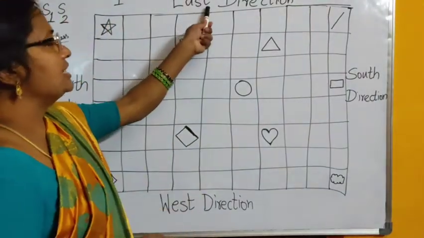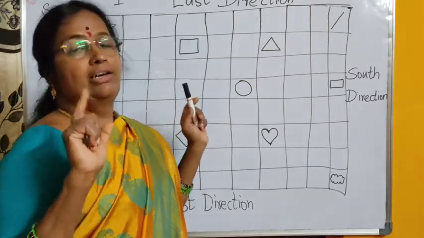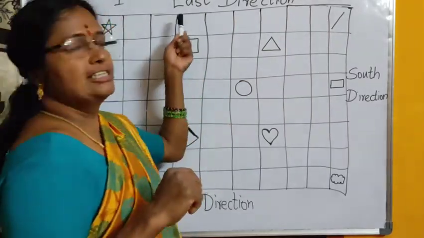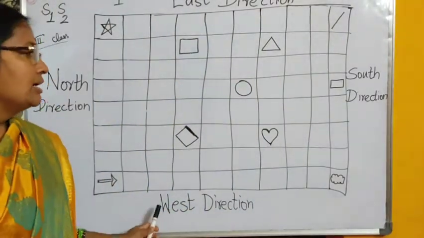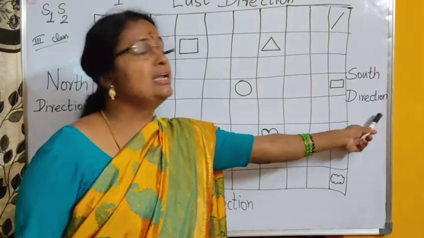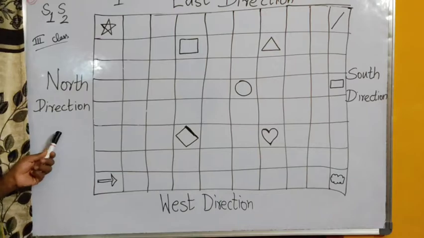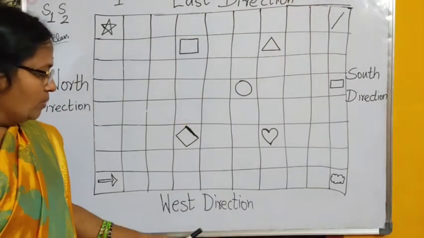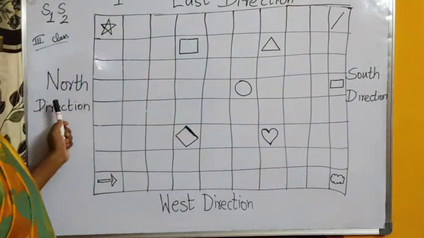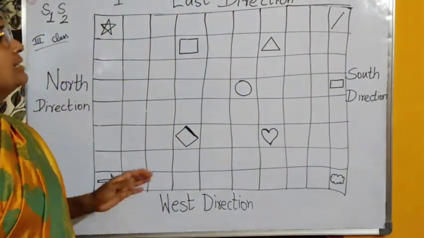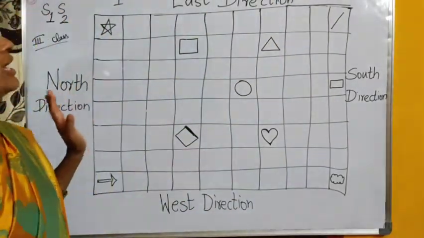Okay, east direction is here. The sun rises in the east direction. You have to remember this always. Sun rises in the east. So, the opposite of east is west direction. And here is the south direction. Opposite of south direction is the north direction. East direction, west direction, south direction and north direction. Right? So this is a big box and we have these directions surrounding it.